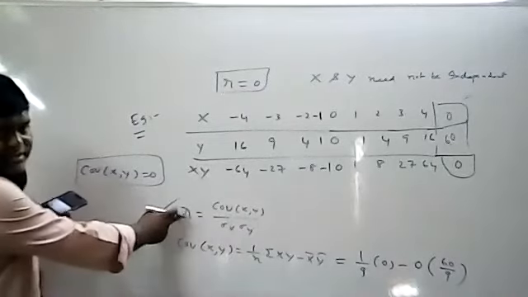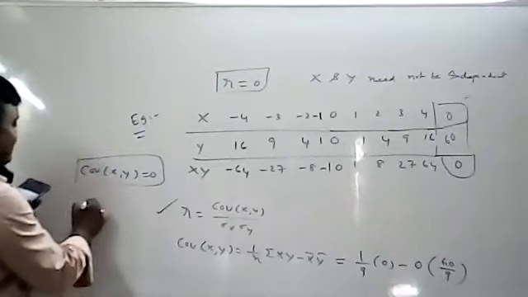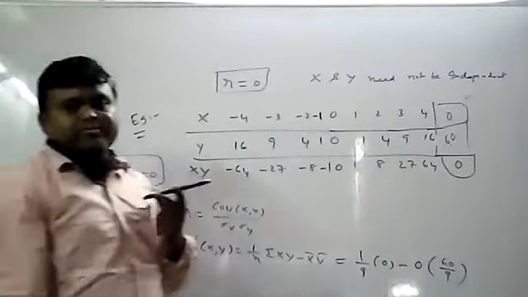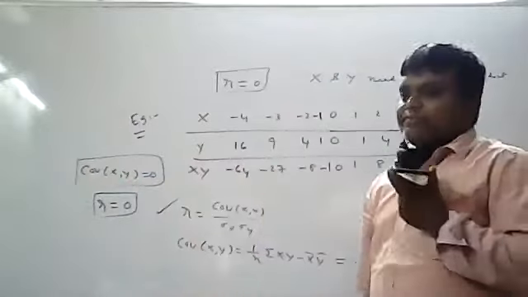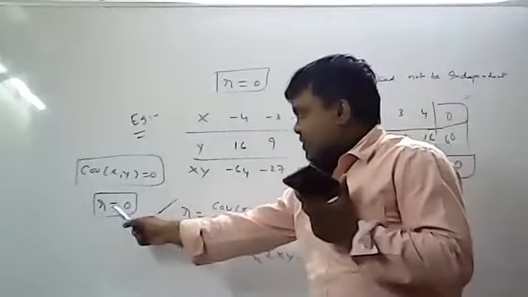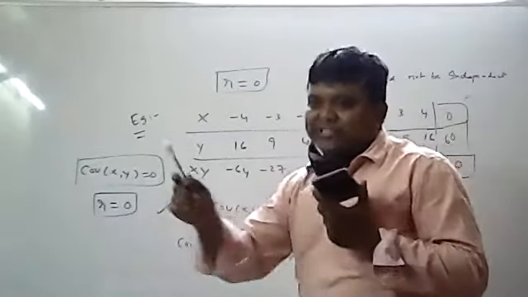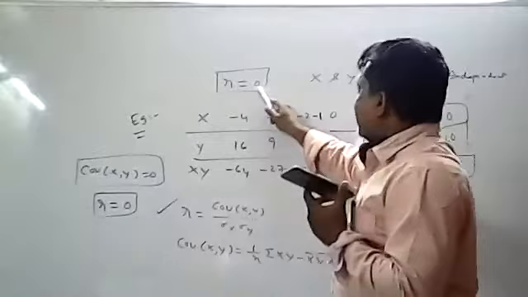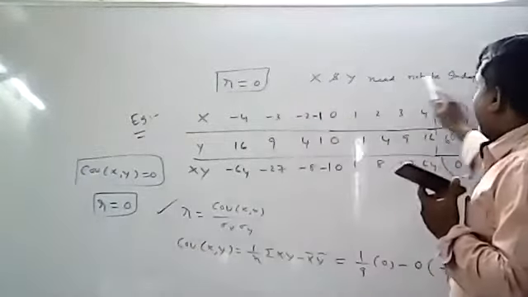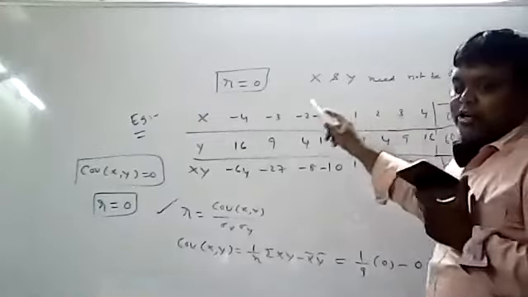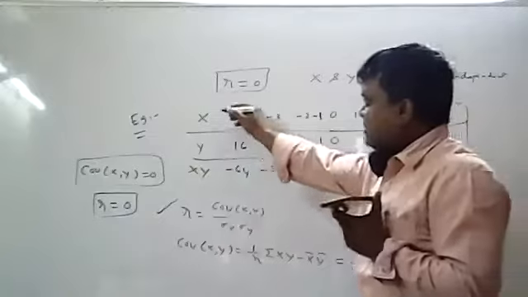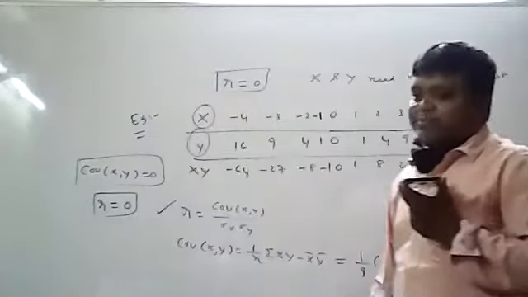If covariance of xy is 0, then what is R value? Therefore R equal to 0. That means for this data, R equivalent to 0. What is my statement? If R equal to 0, then x and y need not be independent. Need not be independent means there exists a relationship between x and y. Now see, there is a relationship between x and y.